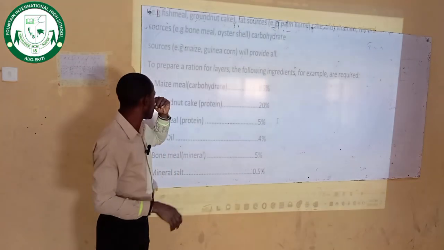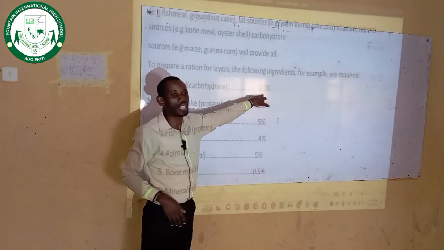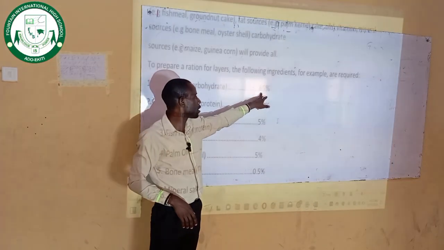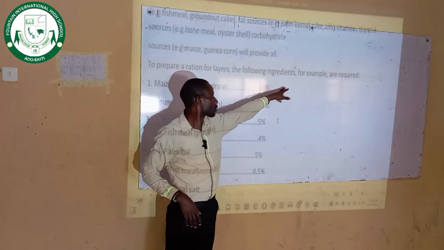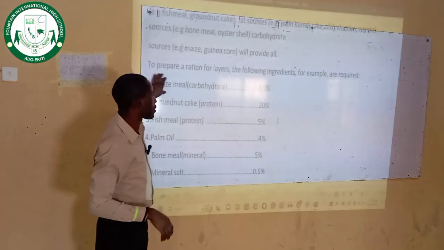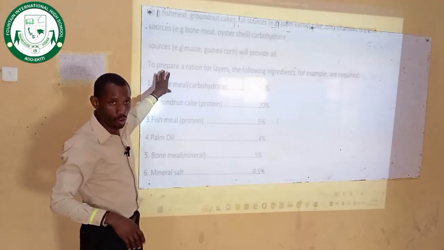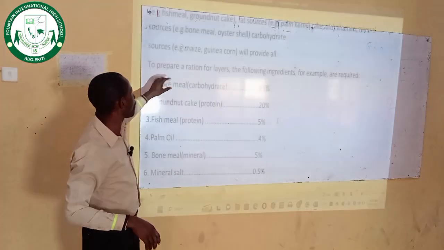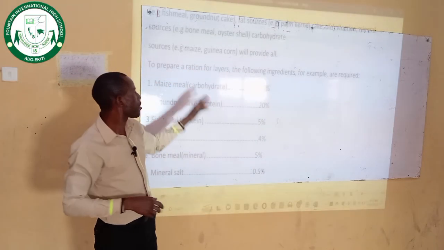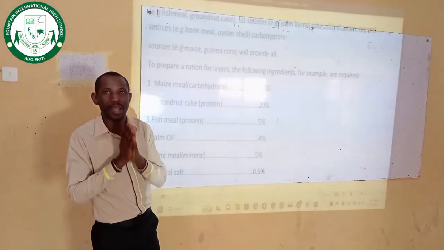Now out of 100 kg, you will calculate 65% of 100 kg. What do you get? 65% of 100 kg should be around 65 kg. So that means you are going to get maize or corn. It can be maize, or it can be guinea corn. All these things supply the same nutrient, carbohydrates.